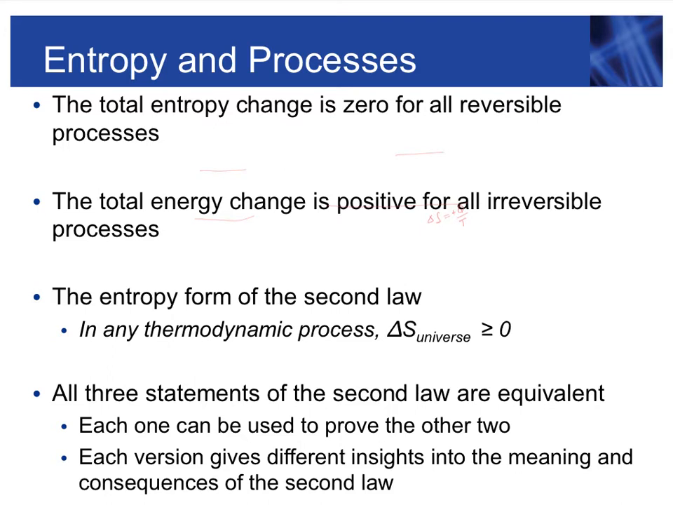Using entropy, we can reformulate the second law of thermodynamics. It states that in any thermodynamic process, delta S universe, the change of entropy of the whole universe, is always positive or equal to 0. All three statements of the second law are equivalent, and each one of them can be used to prove the other two. Each version gives different insights into the meaning and consequences of the second law.